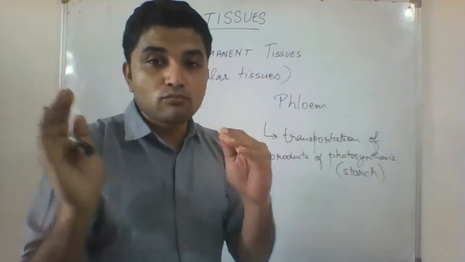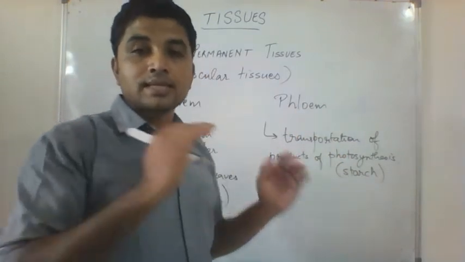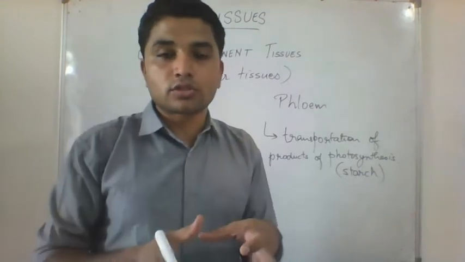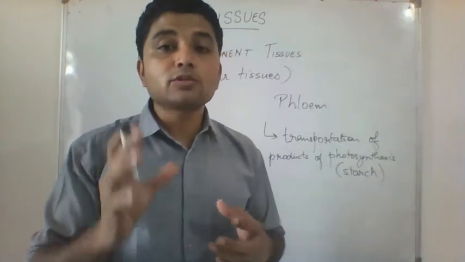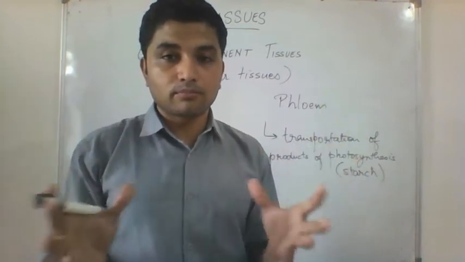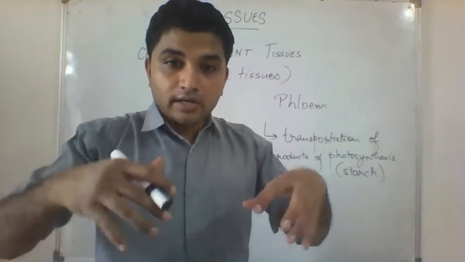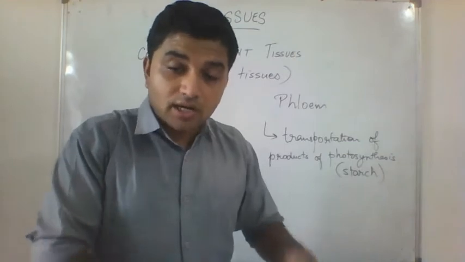Now the leaf has prepared starch. That starch has to move from the leaf. Some plants store that starch in the roots. Some plants store it in the stem. Okay, where is a potato grown in a plant? Where do you find a potato? It is near the roots, down underground.